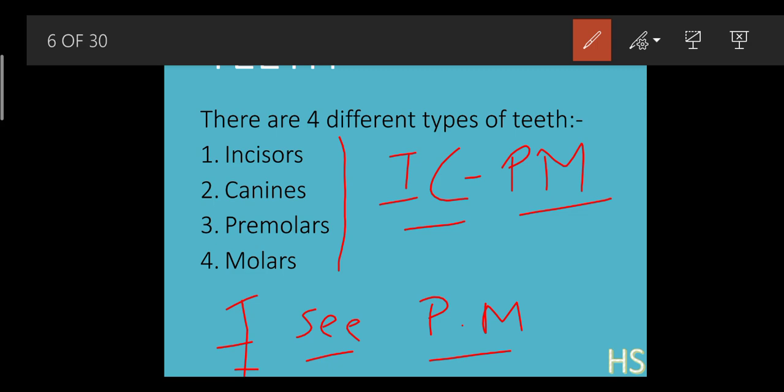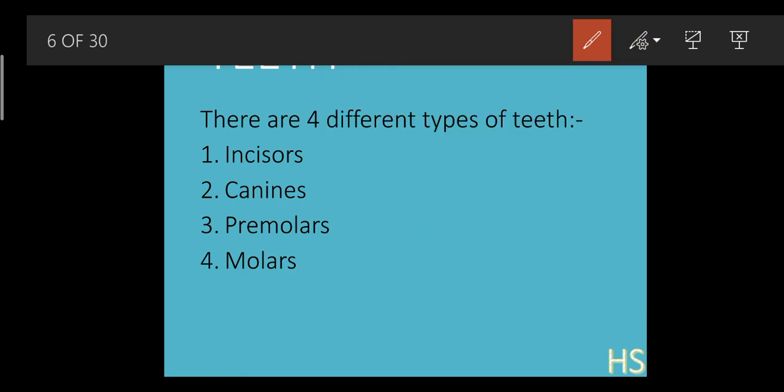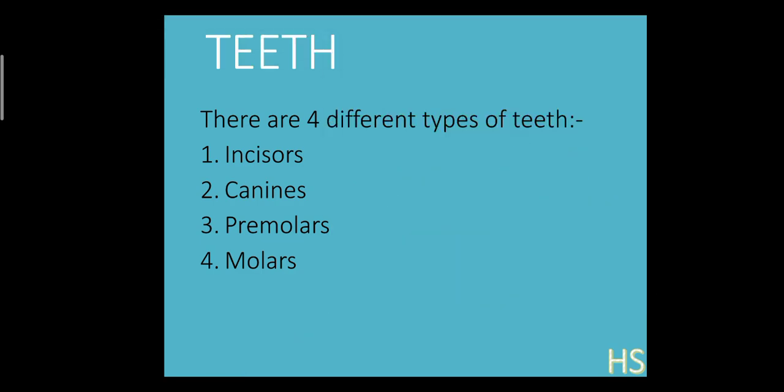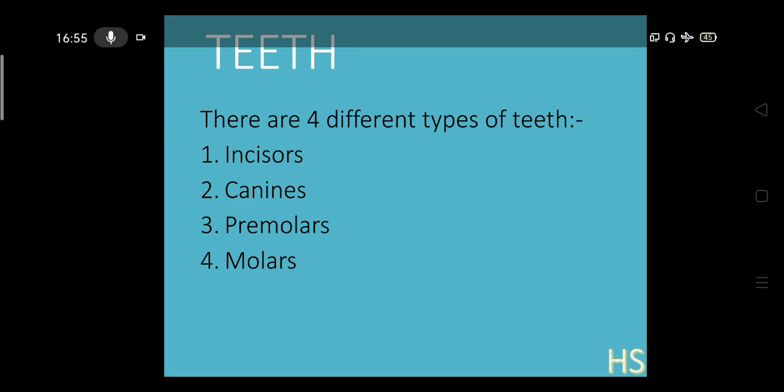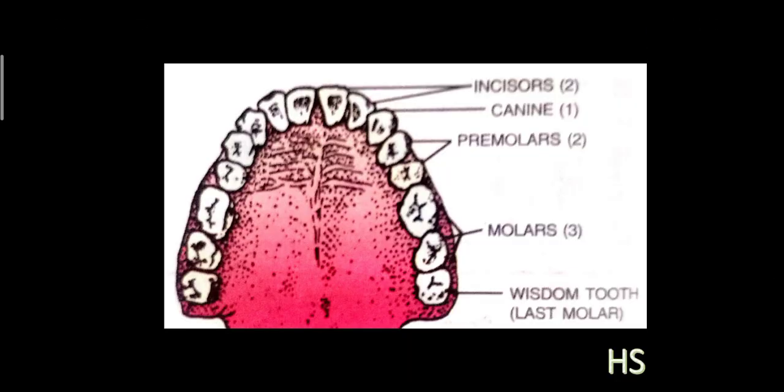Incisors, canines, premolars, molars. As we know, we have around 32 teeth in an adult, not in infants. Let's see the structure. Where are these incisors? The shortcut is ICPM.